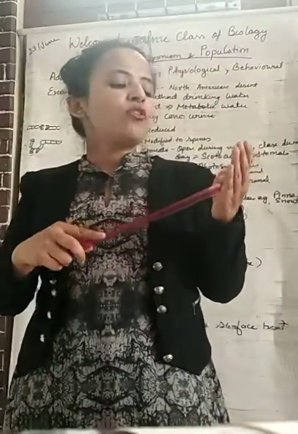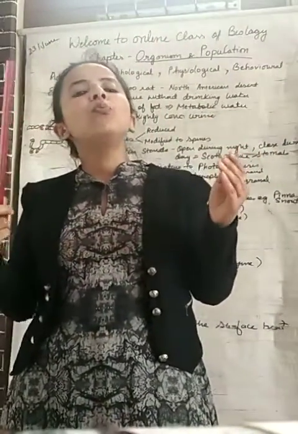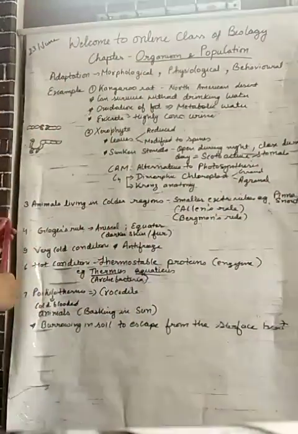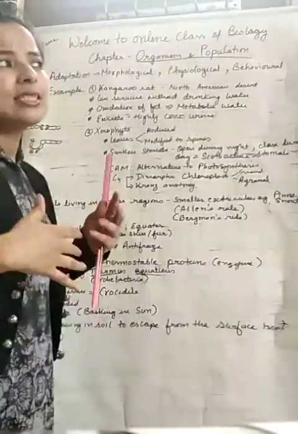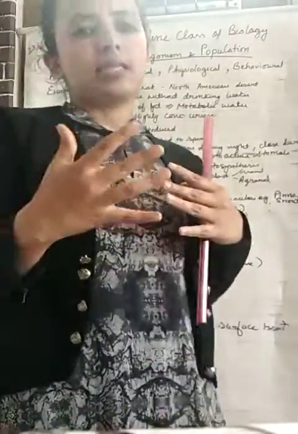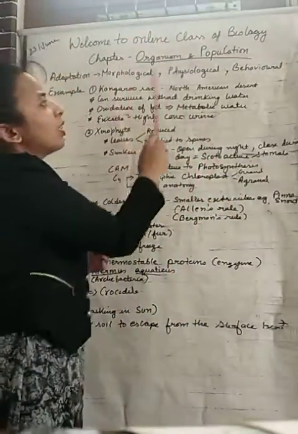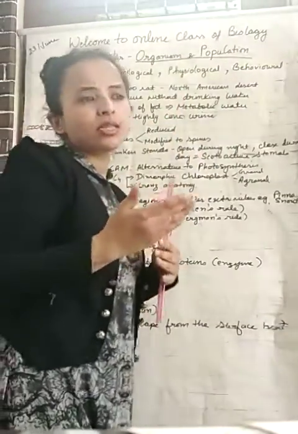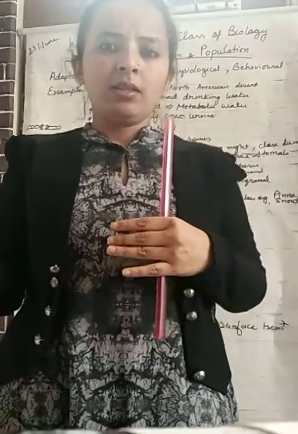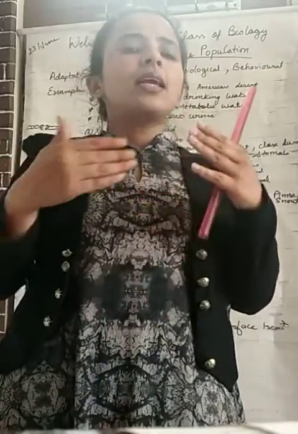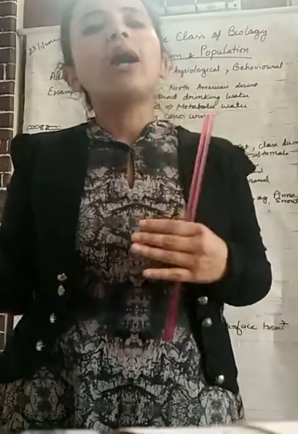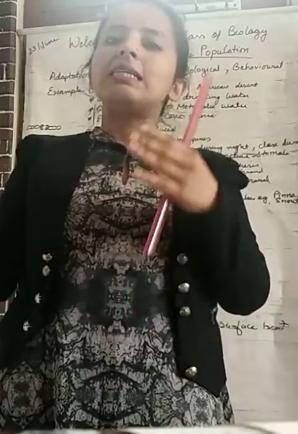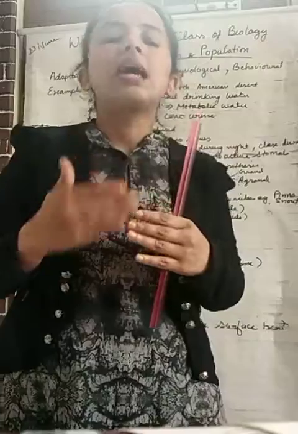First of all, I would like to tell you what we mean by the term adaptation. Dear students, adaptation is a specialized characteristic, such as morphological, physiological and behavioral, that must be possessed by plants or animals so that they can live in a particular environment. Otherwise, it is very difficult for them to survive and they will die.